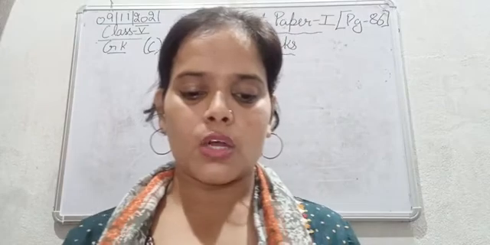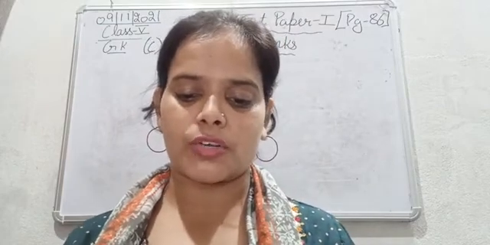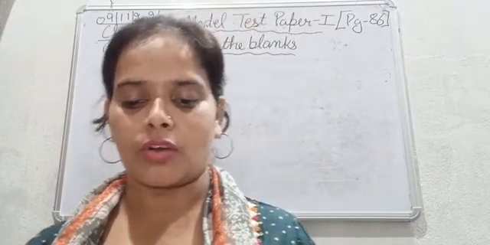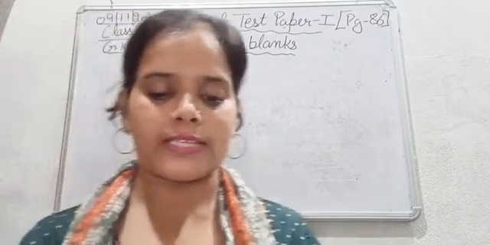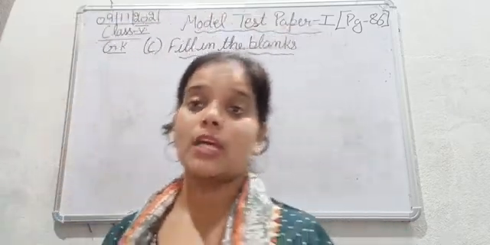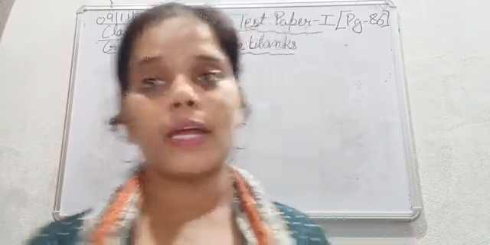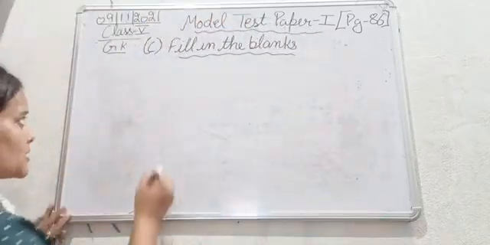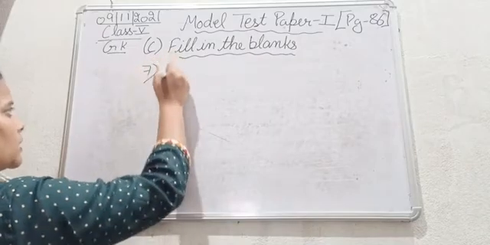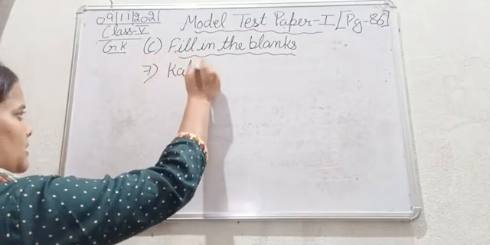The seventh is, what is the art of painting natural dyes on cotton and silk fabric called? So when natural dyes are printed on cotton and silk fabric, what is that art called? That art is known as kalamkari. That is kalamkari.